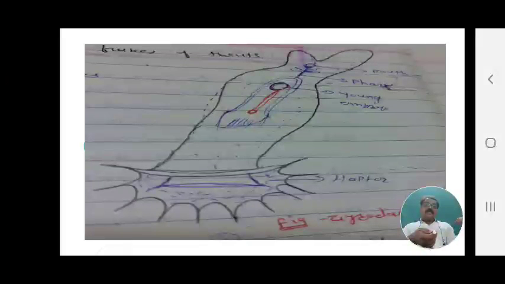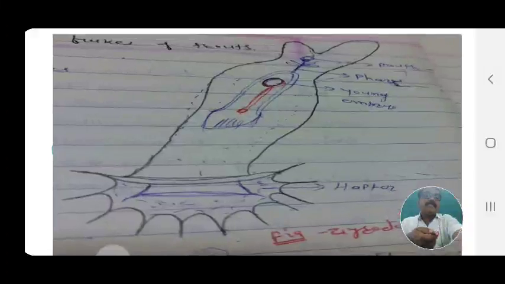This is again the fluke. This is Gyrodactylus elegans. See this haptor. These are the disc-shaped haptors. These are 16 pointed hooks, piercing into the skin of the host so that they can attach.